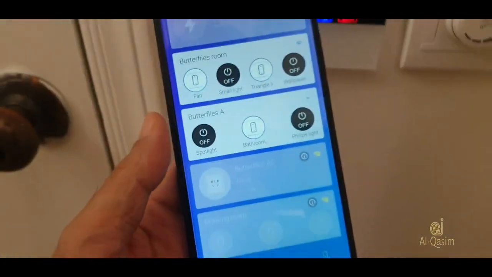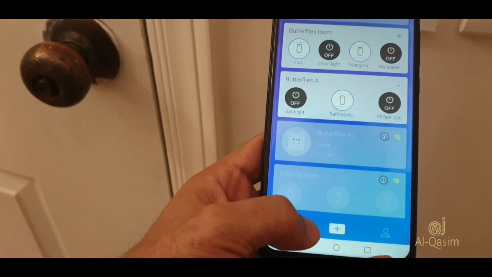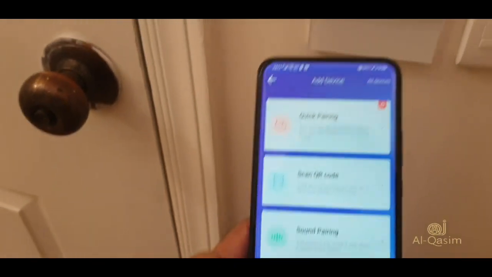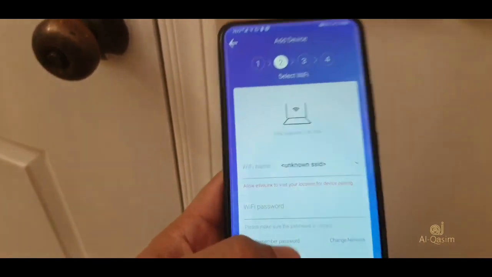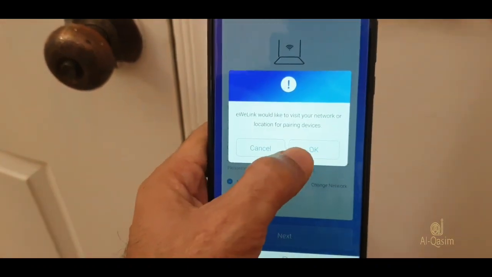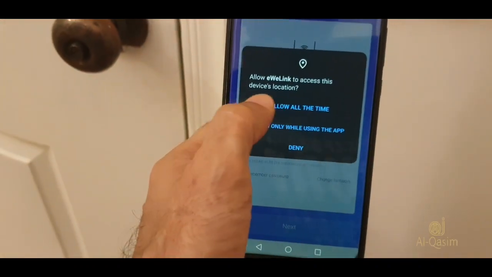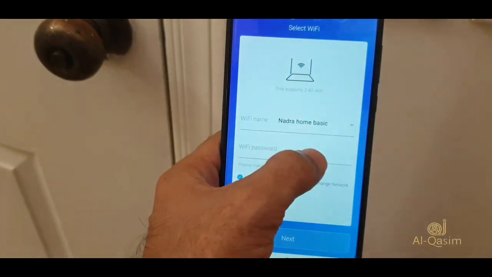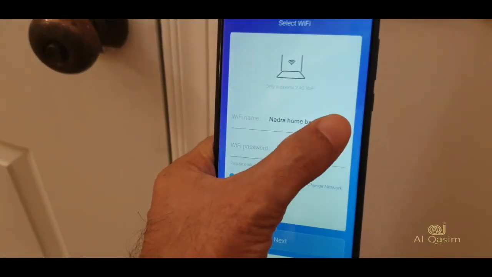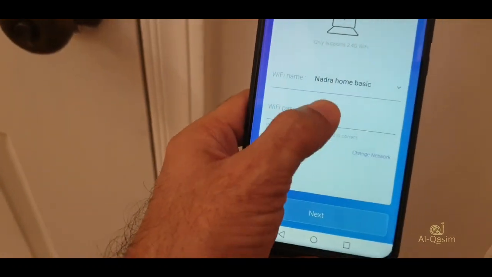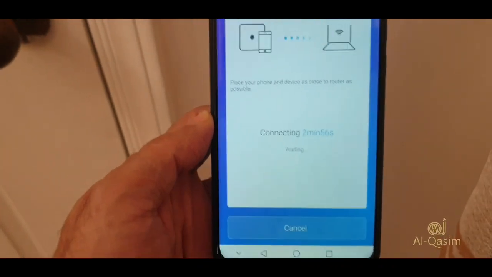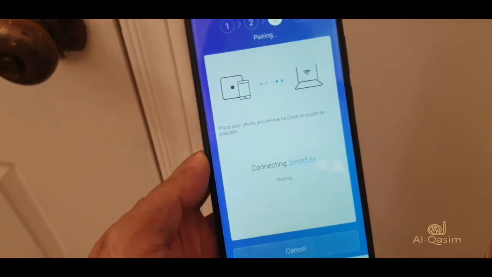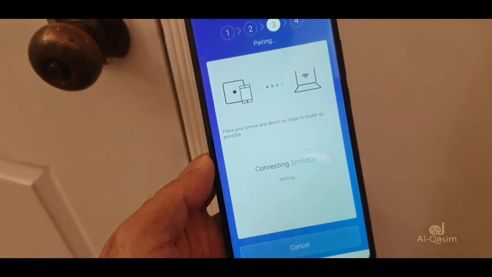Now tap on the plus sign. Here is a quick pairing tab, so click here. You need to add your Wi-Fi ID and password here and then click Next. After doing this, the application will search for the device. Now your switch plate device is registering with your application.